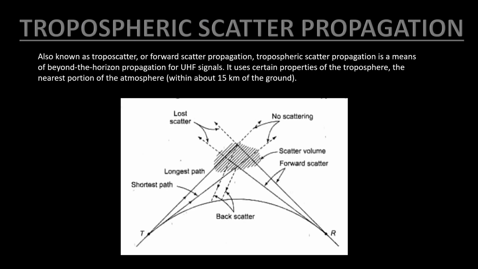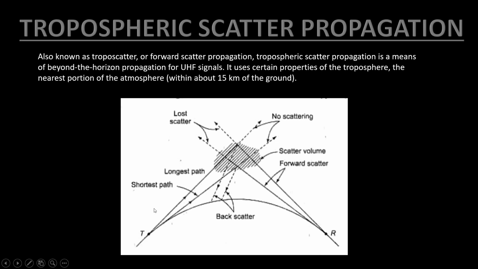At last, we have tropospheric scatter propagation. It is also known as troposcatter or forward scatter propagation. It is a means of beyond the horizon propagation for UHF signals. In the diagram here we can see that a wave is transmitted and there are two paths with a very small angle between them.